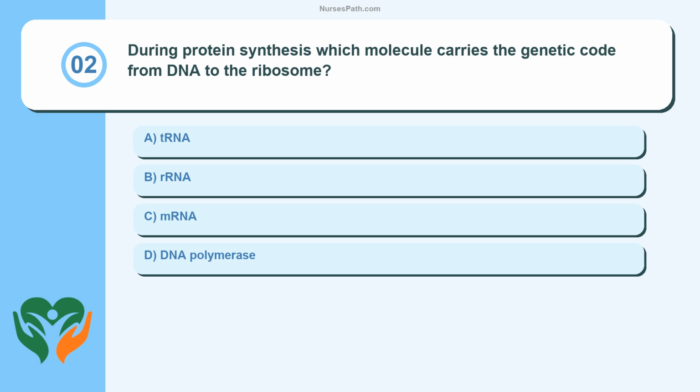Question 2. During protein synthesis, which molecule carries the genetic code from DNA to the ribosome? tRNA, rRNA, mRNA, DNA polymerase.